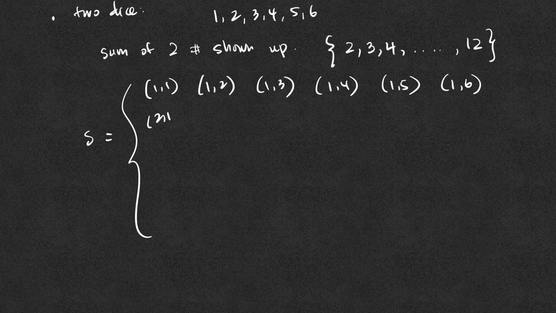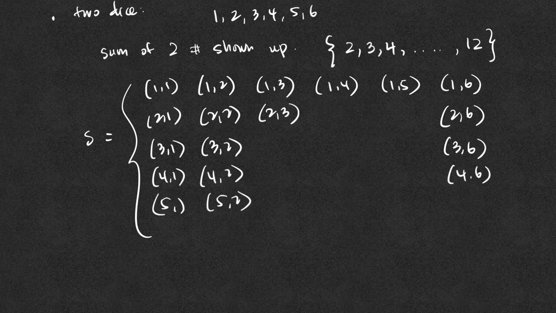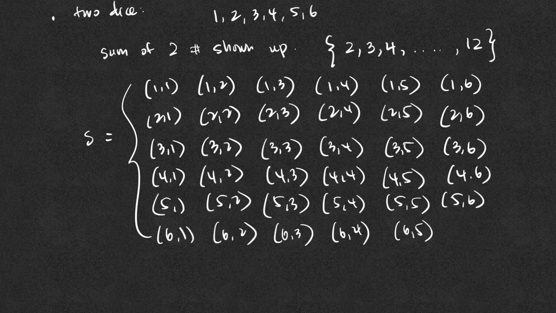We might get 2, 1; 2, 2; 2, 3; and all the way to 2, 6; 3, 1; 3, 2; all the way to 3, 6; 4, 1; 4, 2; all the way to 4, 6; 5, 1; 5, 2; 5, 6. And we now list all 36 possible outcomes. As we can see, the smallest sum is a 2 and the largest sum is a 12, 6, 6.